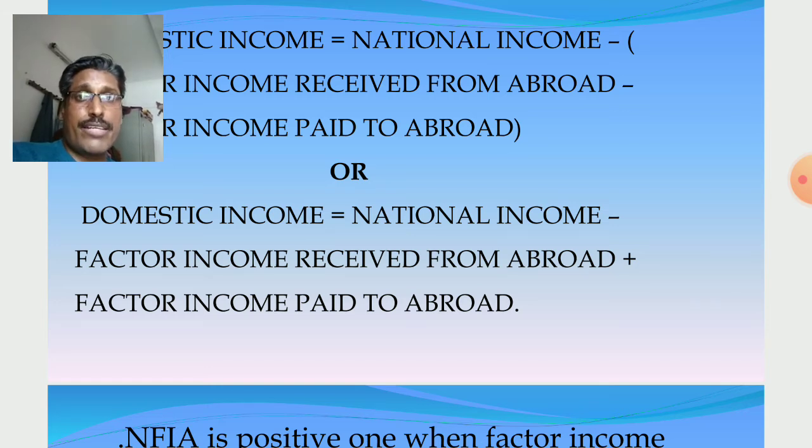If factor income from abroad and factor income paid to abroad are given separately, but if NFIA is given, then when we calculate domestic income, NFIA is directly subtracted from national income. Clear? So in case of domestic income, remember, if factor income received from abroad and factor income paid to abroad are given separately, then factor income received from abroad is subtracted and factor income paid to abroad is added. It is just the reverse of the calculation of national income.